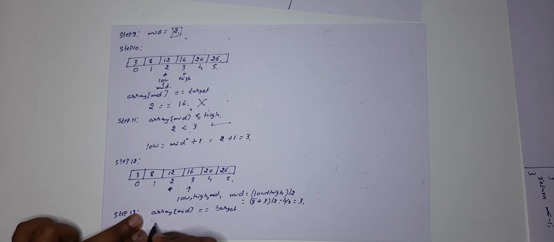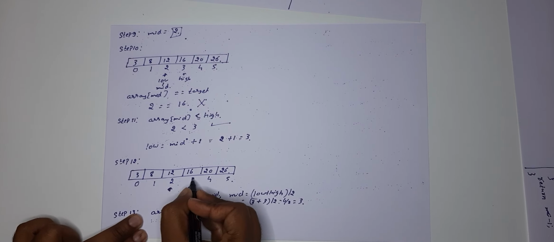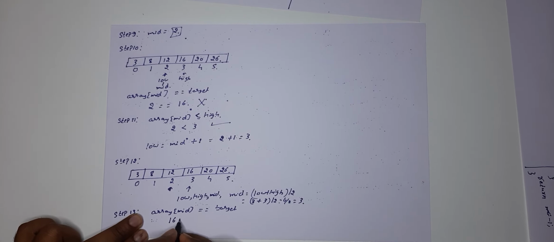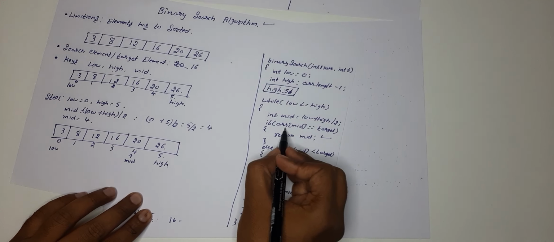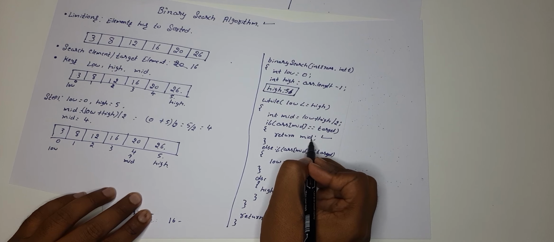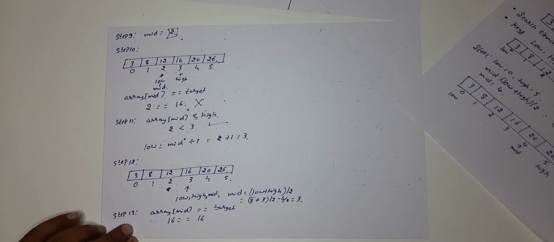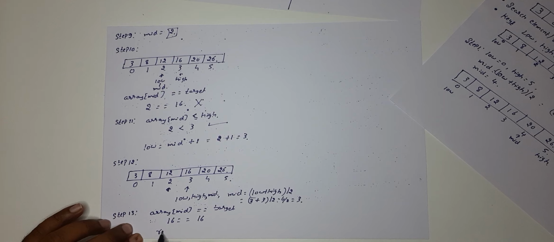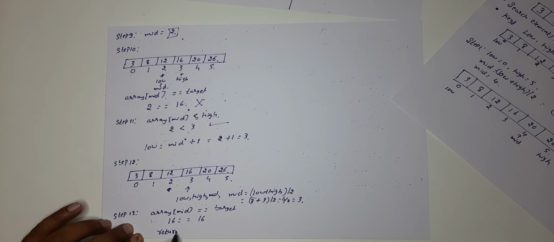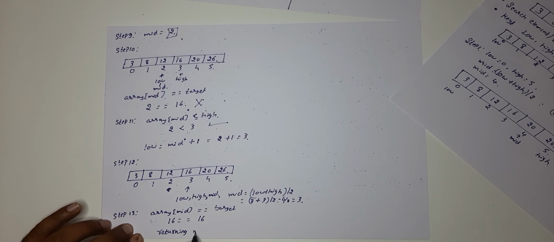Okay? Mid value is also 3, right? Because we got 3. So array of mid. What is array of mid? Mid is here, means 3. What is the 3? 16. What is the target value? 16. Is 16 equal to 16? What we are going to do as per the code? We will come here. If array of mid is equal to target, we are just returning mid.